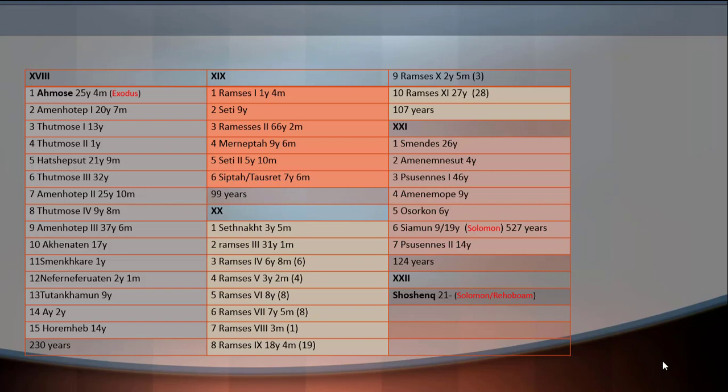They were Canaanites or Phoenicians. They were expelled by this Egyptian dynasty, and in the next videos I will explain that the Hyksos dynasty was the time when the Israelites were oppressed and they were slaves. So from Amos, the Exodus, until Shishak, there are more than 527 years.